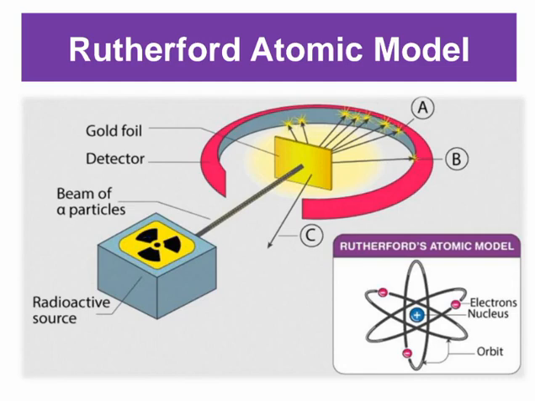Rutherford also concluded that very few alpha particles were reflected back. That is, only a few alpha particles had nearly a 180-degree angle of deflection. So Rutherford concluded that the volume occupied by the positively charged particles in an atom is very small as compared to the total volume of an atom.